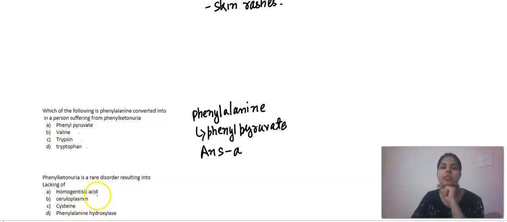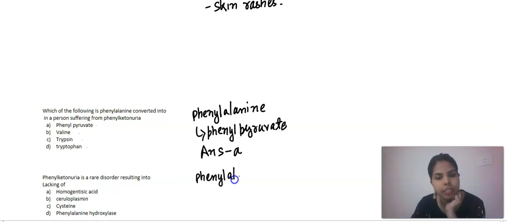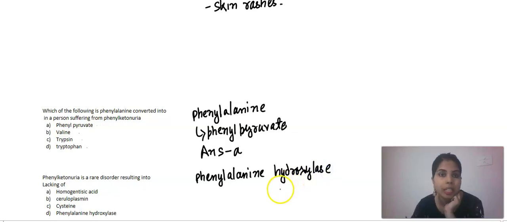As I told you earlier, in a person who is suffering from phenylketonuria, the enzyme that is produced in very low concentration is phenylalanine hydroxylase. Due to lacking of this enzyme, phenylalanine is not converted into trypsin, rather it is converted into phenyl pyruvate. So the answer in this case will be option D.